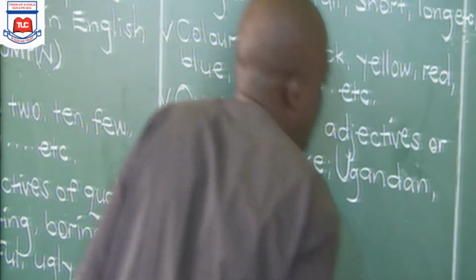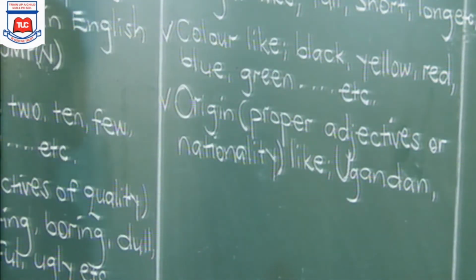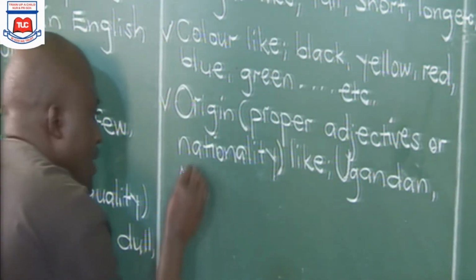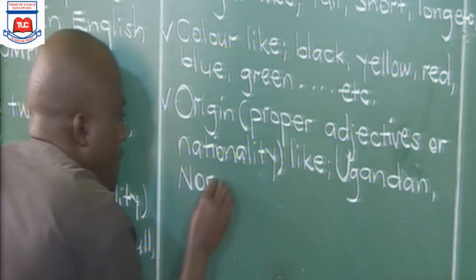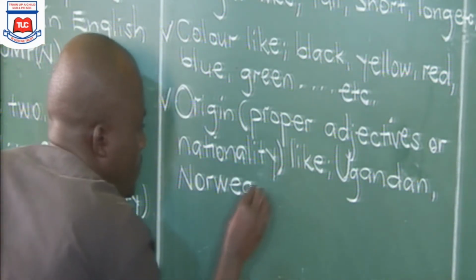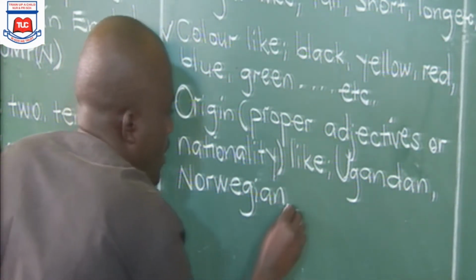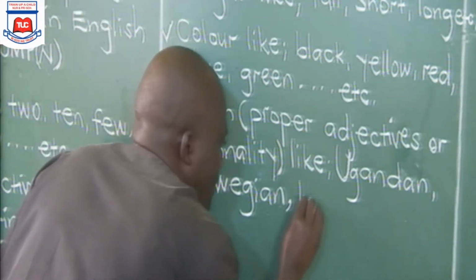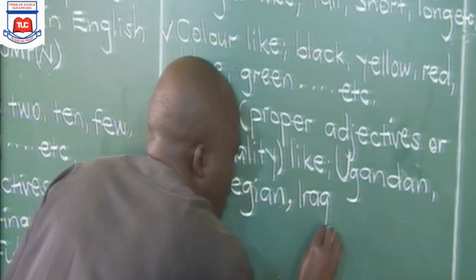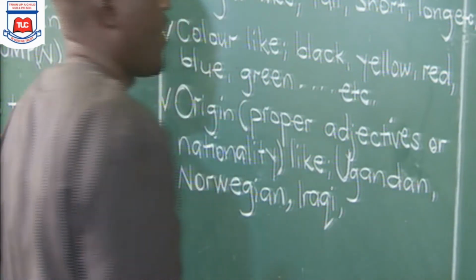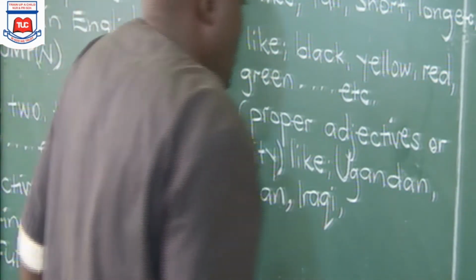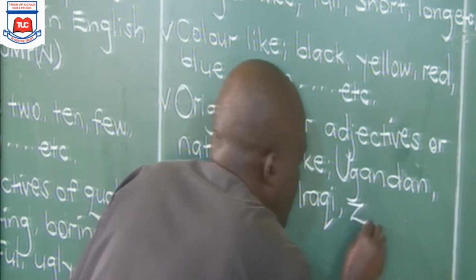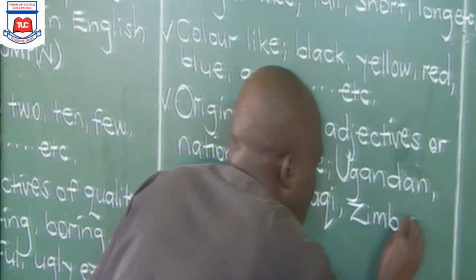If they give you Norway, then the proper adjective becomes Norwegian. Be careful with the spelling of Norwegian. If you are given Iraq, the proper adjective is Iraqi. If you are given Zimbabwe, the proper adjective is Zimbabwean.